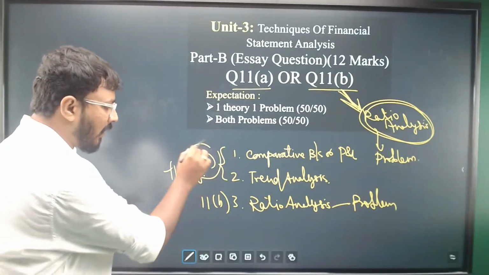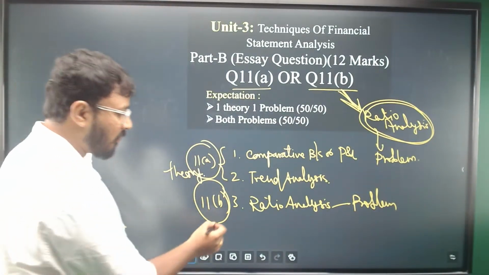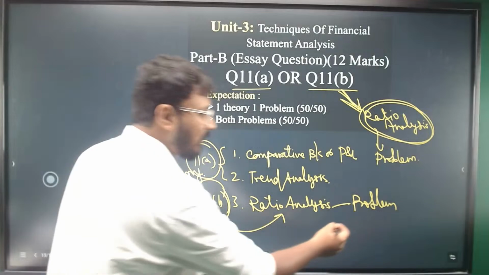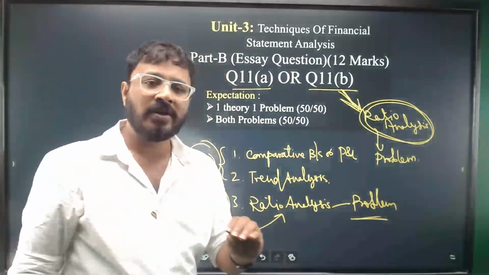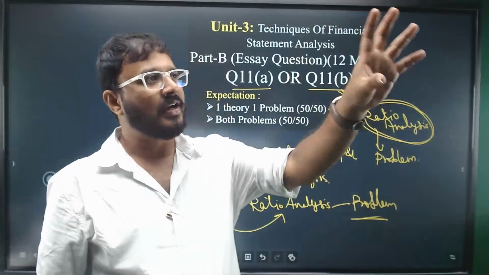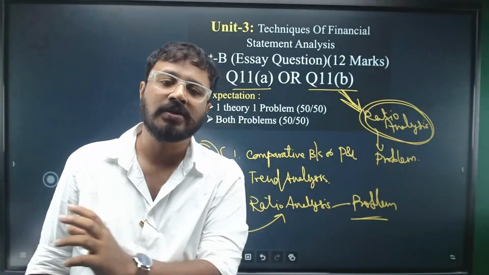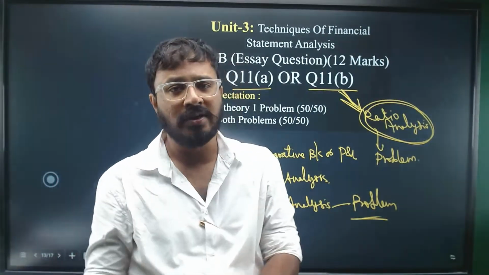So 11A and 11B are the two questions. 11B is fixed for ratio analysis. It is a problem mostly. Straight away information will be given. If you're good with the formulas, identify the information, put it in the formulas, get the answers. As simple as that.